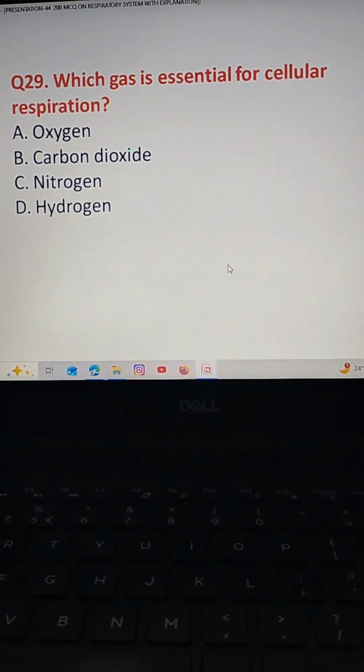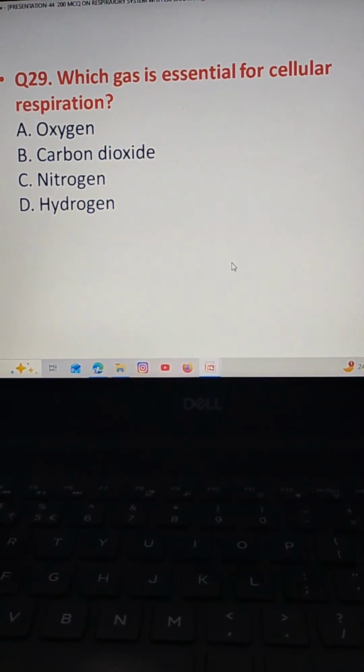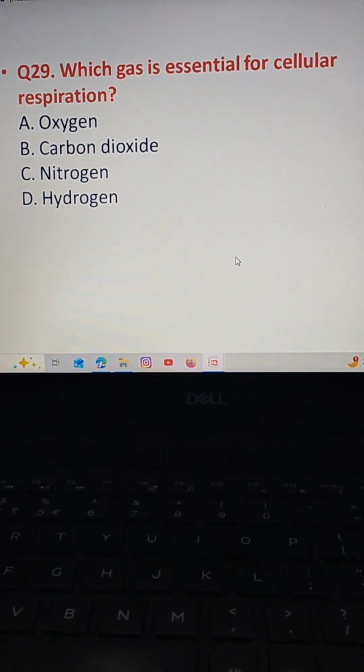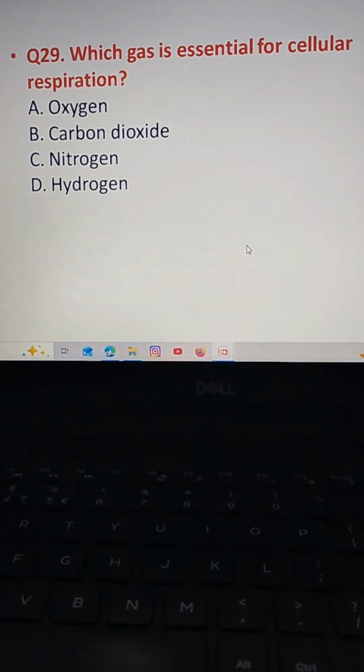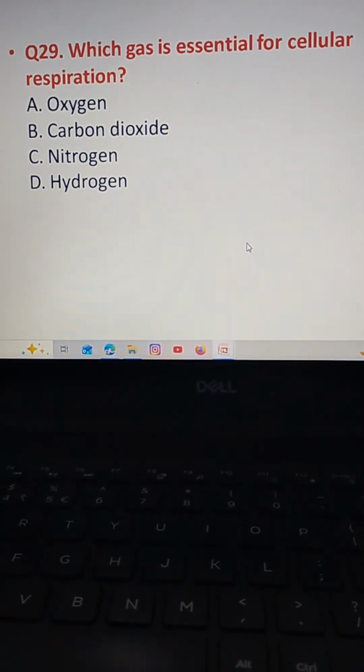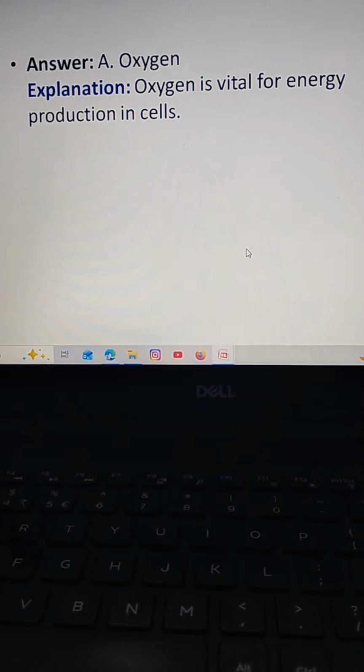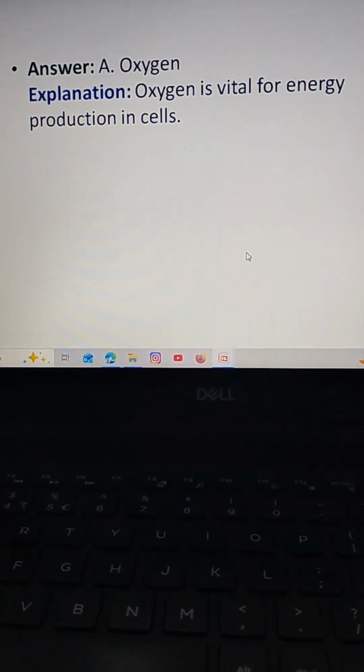Then, which gas is essential for cellular respiration? Option A oxygen, option B carbon dioxide, option C nitrogen, option D hydrogen. The correct answer is option A oxygen. Oxygen is vital for energy production in the cells.